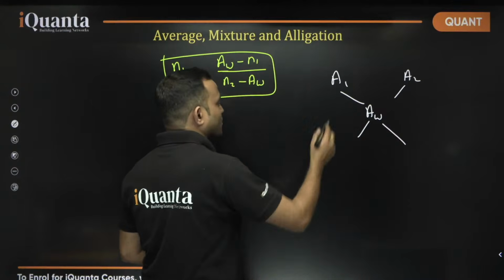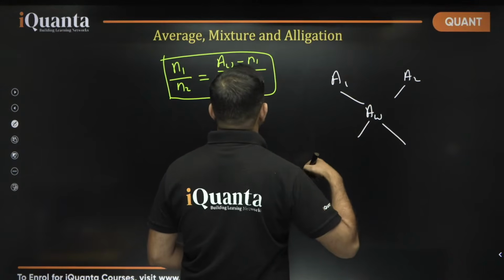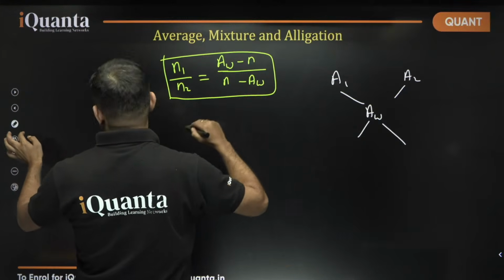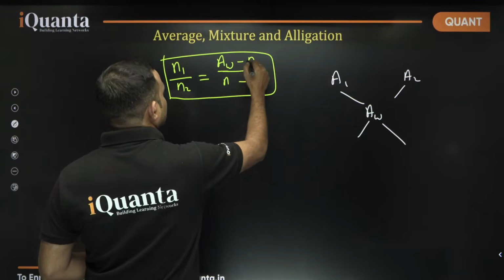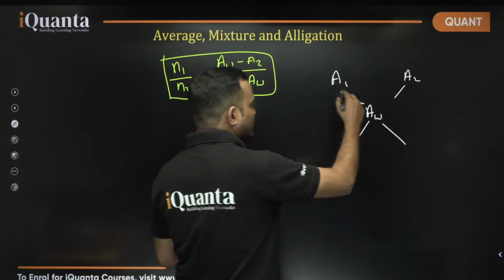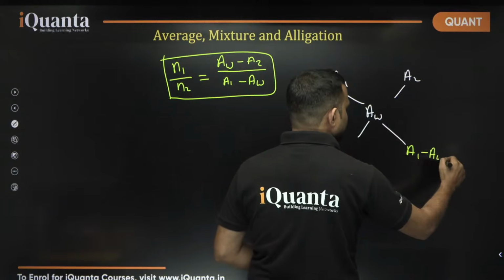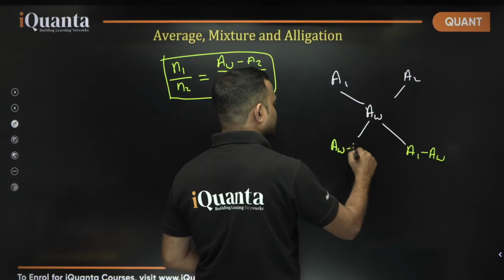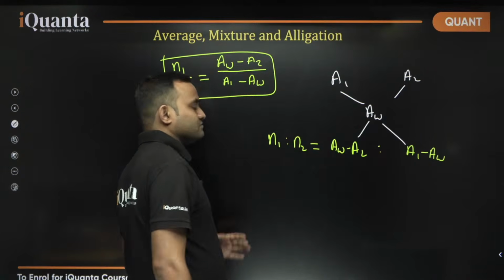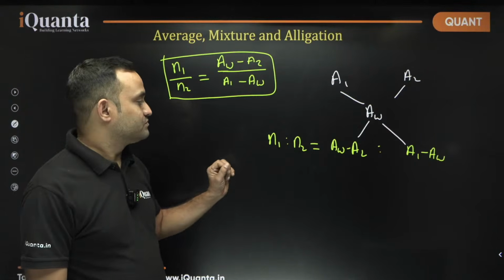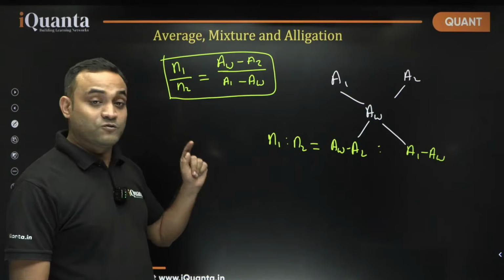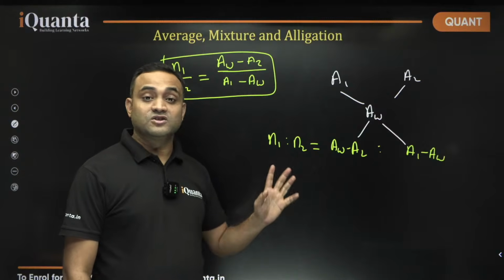Okay. So A1 minus AW, okay? A1, sorry, one second. This should be A2 and this should be A1, okay? So in that case, A1 minus AW, and this will be AW minus A2. This will be the ratio of number of terms in first group and second group. This is what we have here, right? N1 is to N2. Now you need to use this carefully so that you can find the answer quickly.